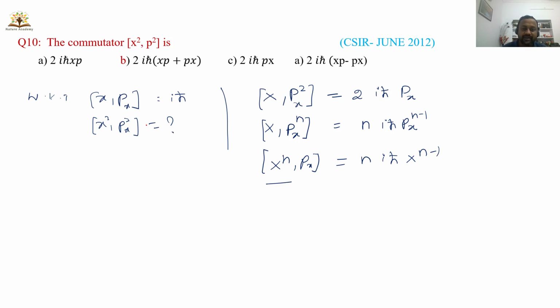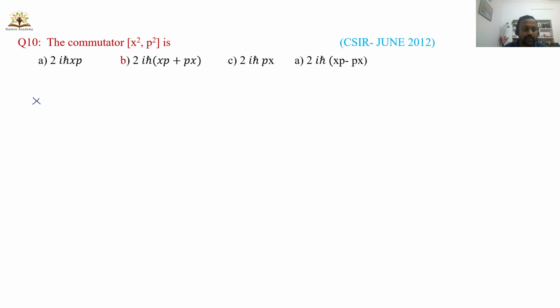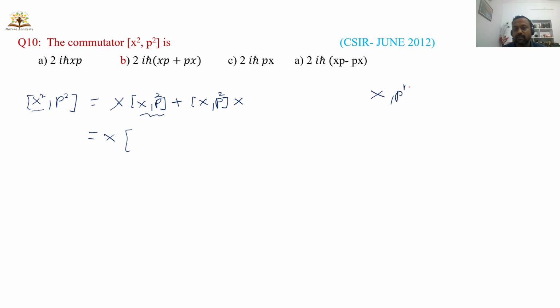Now we want to calculate the commutator of x squared and p squared. It can be written as x into the commutator x comma p squared plus the commutator x comma p squared into x. That means x squared can be written as x into x. One time I will take x from the left side, other time I will take x to the right side. So simply x into, what is the formula when you have x comma p to the power n?